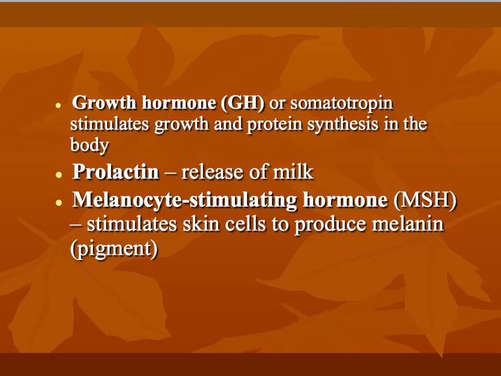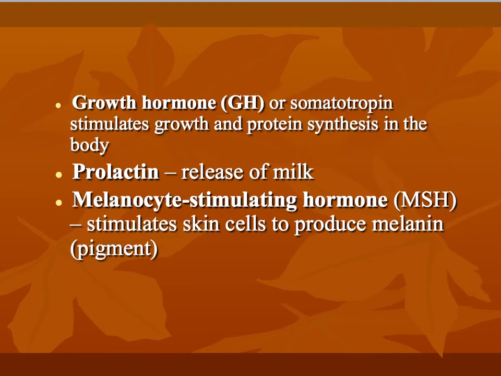Lastly is the melanocyte-stimulating hormone, MSH. MSH is a peptide hormone, and it's responsible for the release of melanin from melanocytes in our skin and hair. And an increase in MSH can actually cause a darkening in humans. MSH is also known to signal the brain, and it has effects on appetite and even sexual arousal.